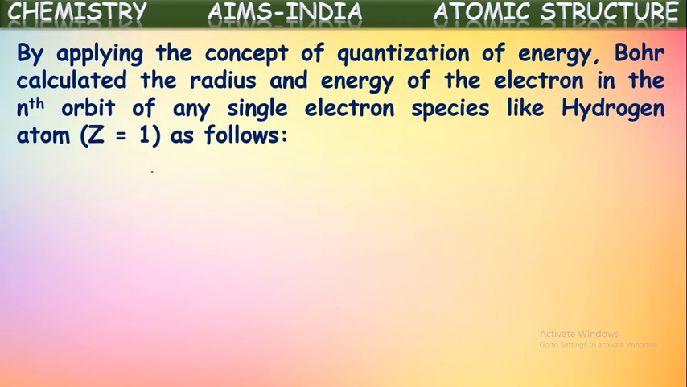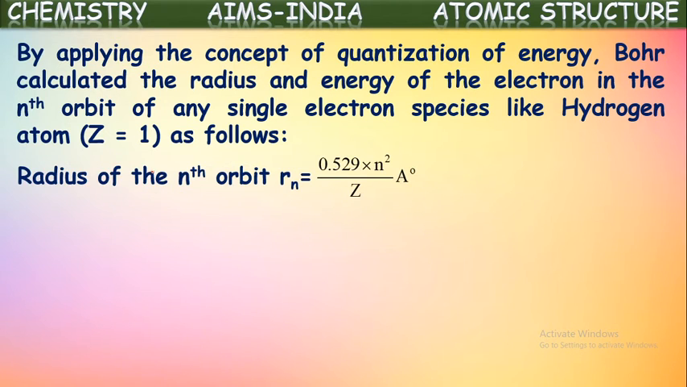By applying the concept of quantization of energy, Bohr calculated the radius and energy of the electron in the nth orbit of any single electron species like the hydrogen atom. So these two are given as follows. For any single electron species, we found the energy and the radius of the orbit in which the electron is located. These two are calculated by Niels Bohr. He gave the equations for these to calculate the energy of the electron and the radius of the orbit in which the electron is located.